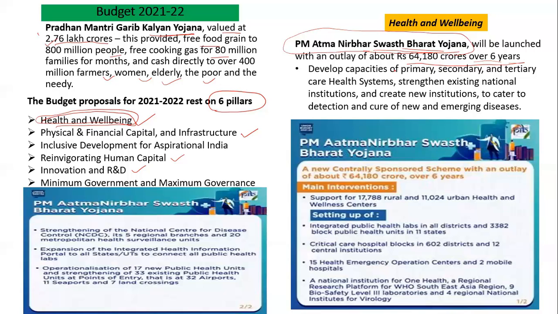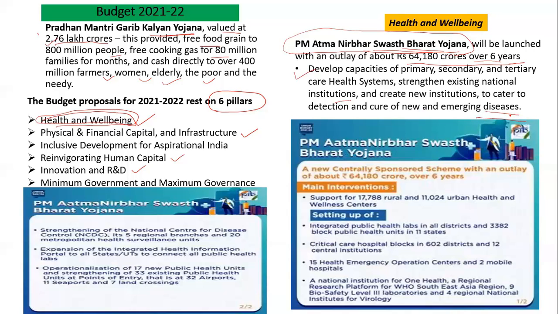To develop the primary, secondary, and tertiary care health system. We know that our health system consists of primary care, secondary care, and tertiary care in the cities. So the government wants to strengthen the whole public infrastructure and also strengthen the national institutions related to health, and create new institutions to cater to the detection and cure of new and emerging diseases.